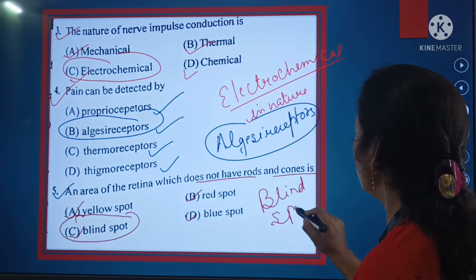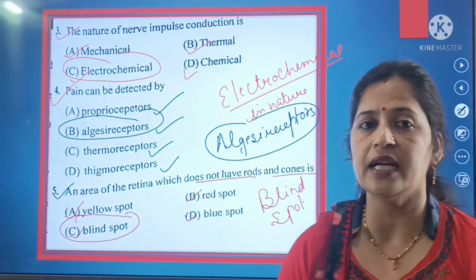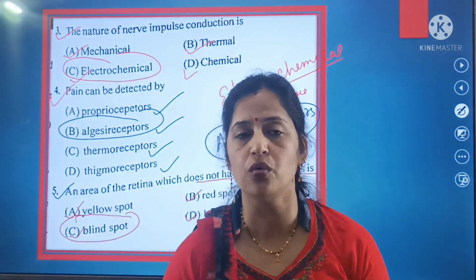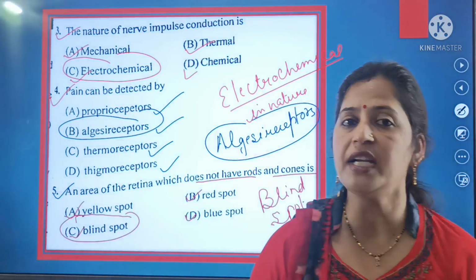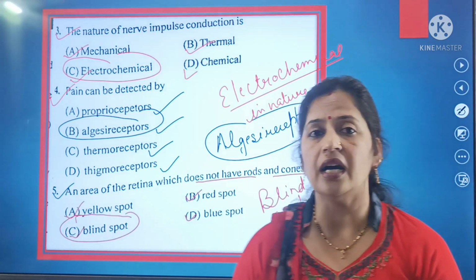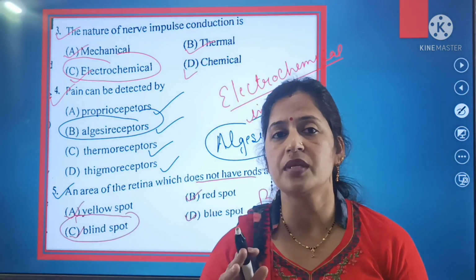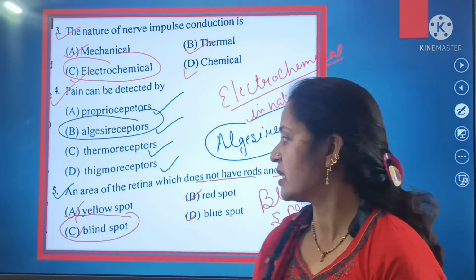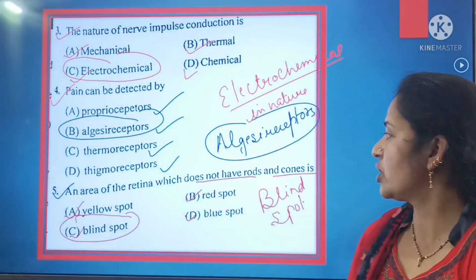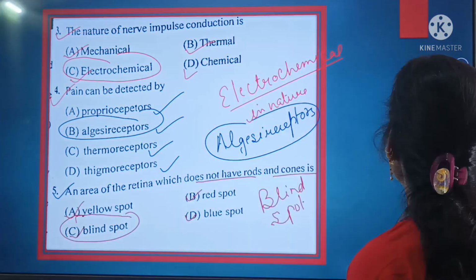Not yellow spot, not red spot and not even blue spot, but the area of the retina that does not have rods and cones, that area is known as blind spot, because in the retina the optic nerves leave behind the iris. That's why that area which does not have rods and cones is called the blind spot.